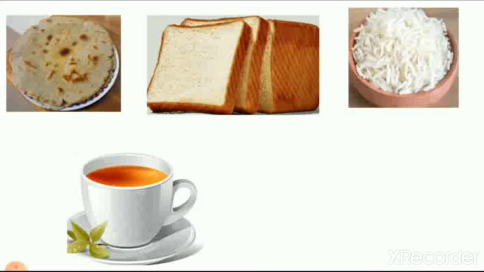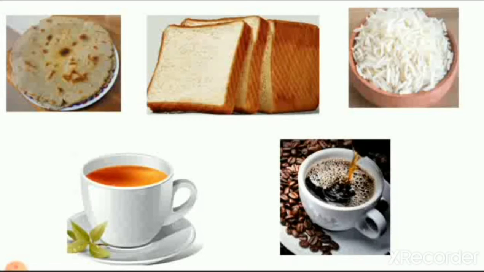So this tea is also part of our meal. Rice, we eat rice in the afternoon, and in the evening we also use rice. And coffee. Coffee is also one of the popular drinks in the house. So these are all foods we eat in daily life.